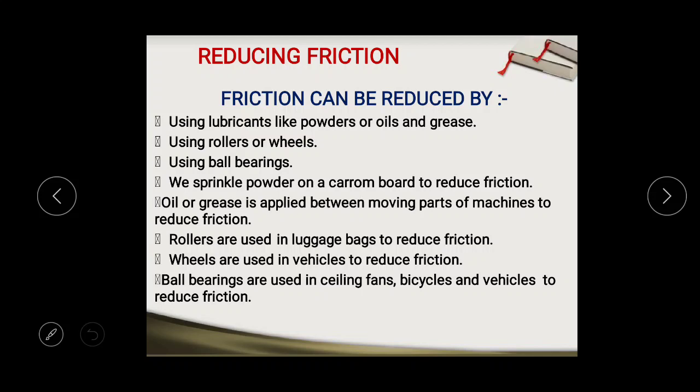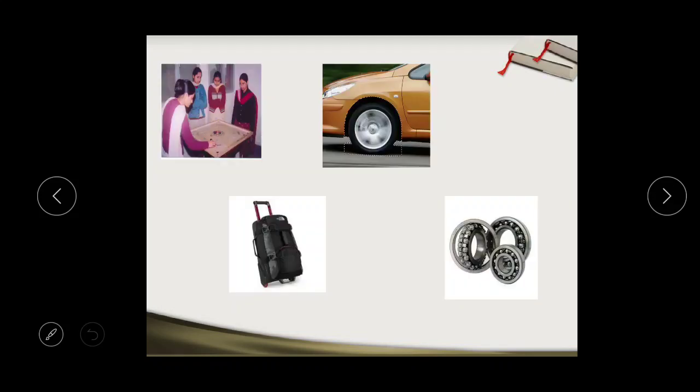Because rolling friction is much less than sliding friction. So these are the methods by which we are able to increase the friction or decrease the friction. In the previous class, we learned up to this point.